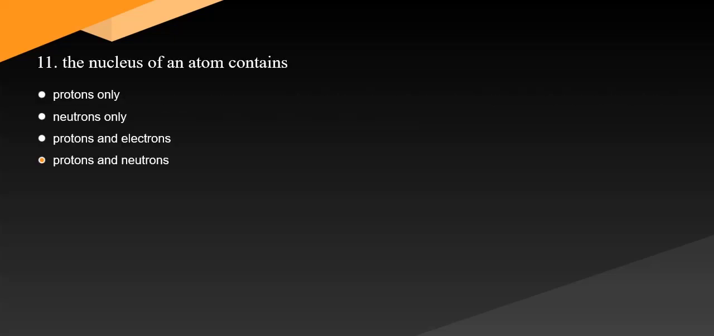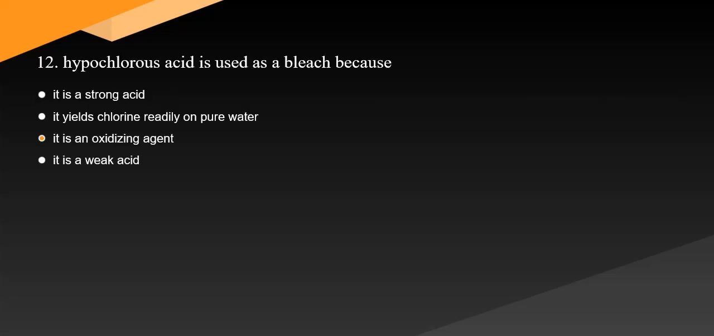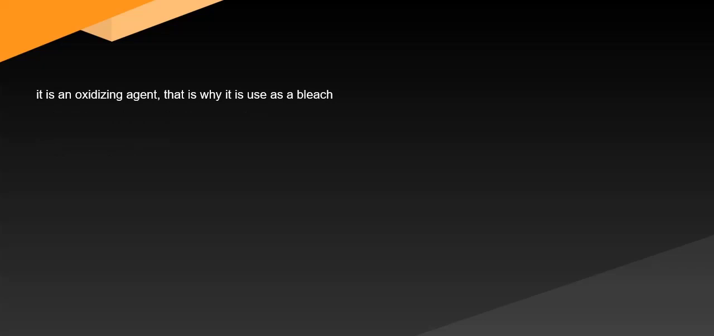11. The nucleus of an atom contains. Question 11. Answer is protons and electrons because the nucleus of an atom contains protons and electrons, which makes up the mass of the atom while the electrons are orbiting in shells of the atom. 12. Hypochlorous acid is used as a bleach because. Question 12. Answer: it is an oxidizing agent, that is why it is used as a bleach.